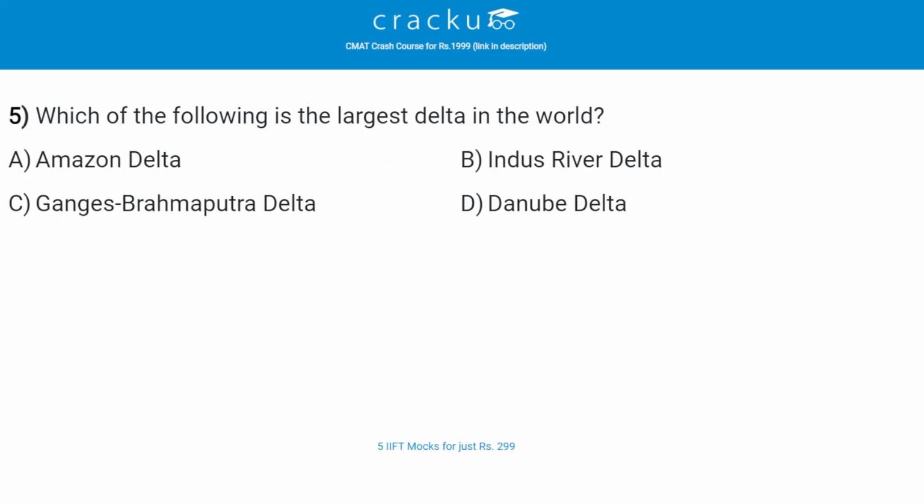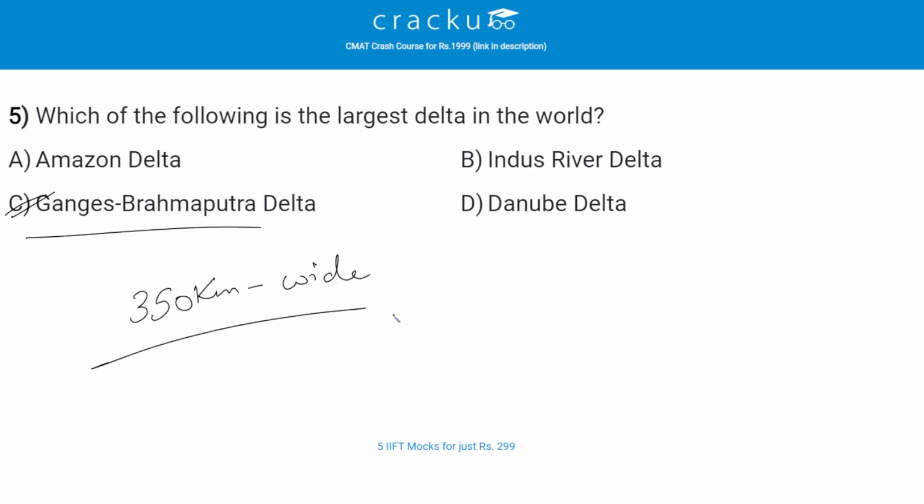Which of the following is the largest delta in the world? The correct answer is C, that is Ganga-Brahmaputra Delta. This image highlights the Ganga Delta, the world's largest delta in the South Asia area of Bangladesh and India, and the delta plain is about 350 km wide along the Bay of Bengal. It is formed by the confluence of the rivers Ganga, the Brahmaputra and the Meghna.